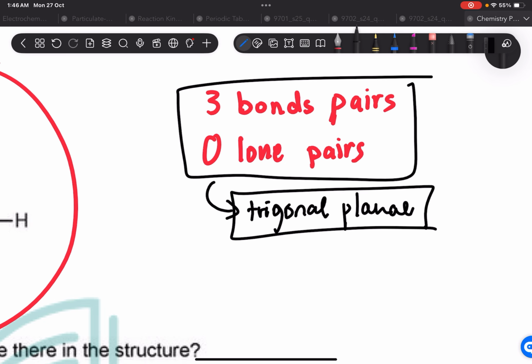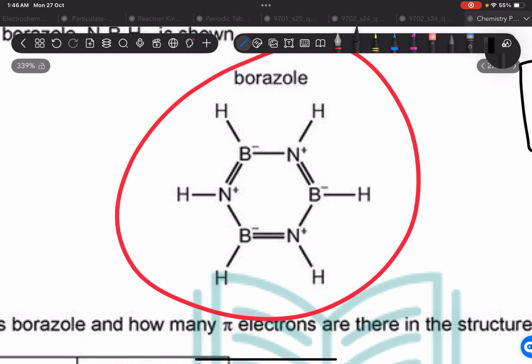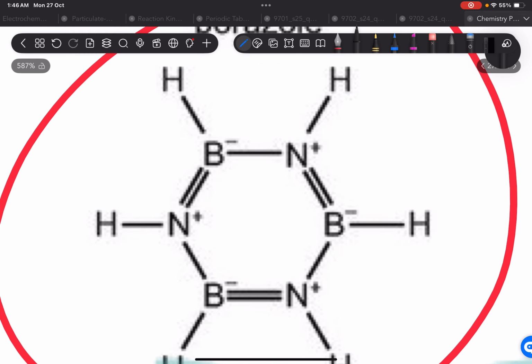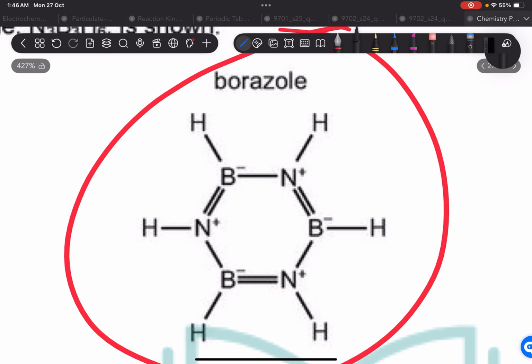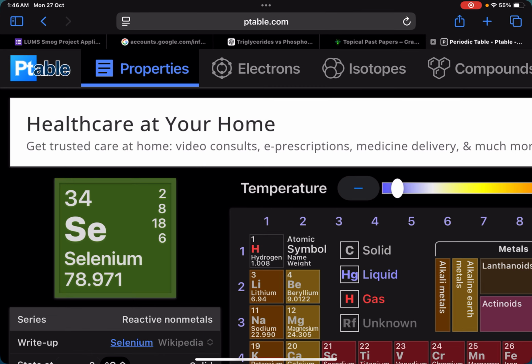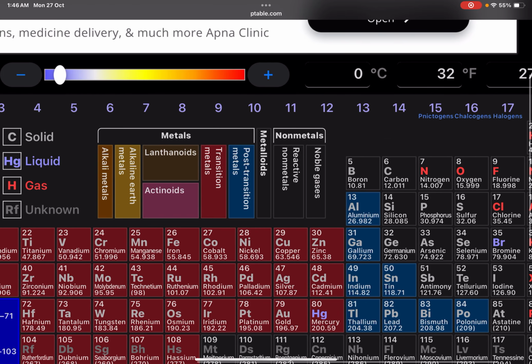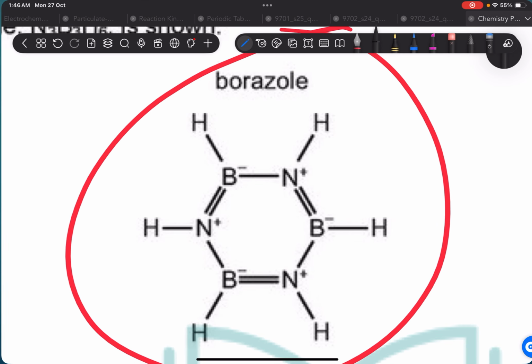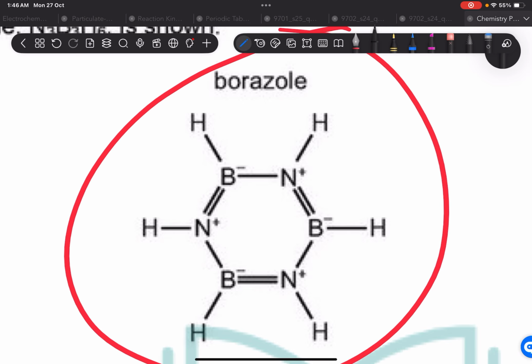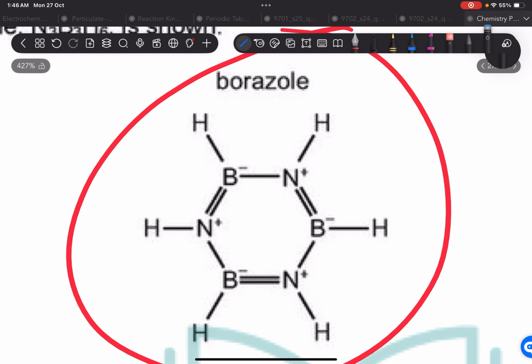So now I'm going to prove to you that there are three bond pairs and zero lone pairs in all the central atoms. Okay, boron is in group 5 or 3? A second, let's check. We have the periodic table. Boron is in group 3, right? So it has 3 electrons in its valence shell, and since it has gained this 1 electron, it means it has 4 electrons.